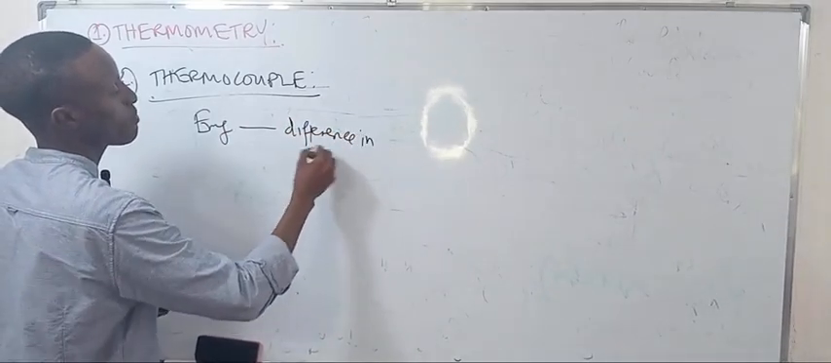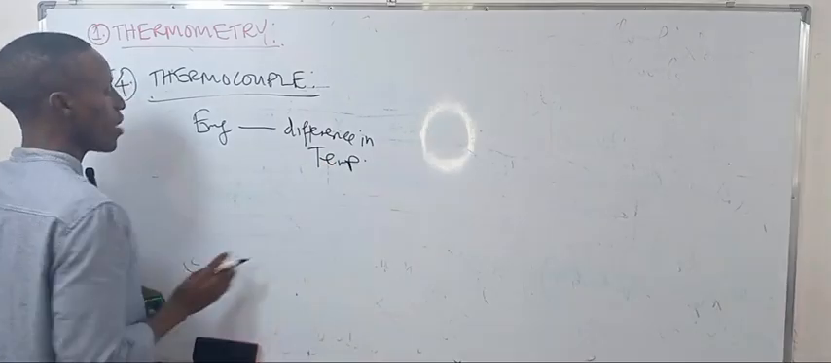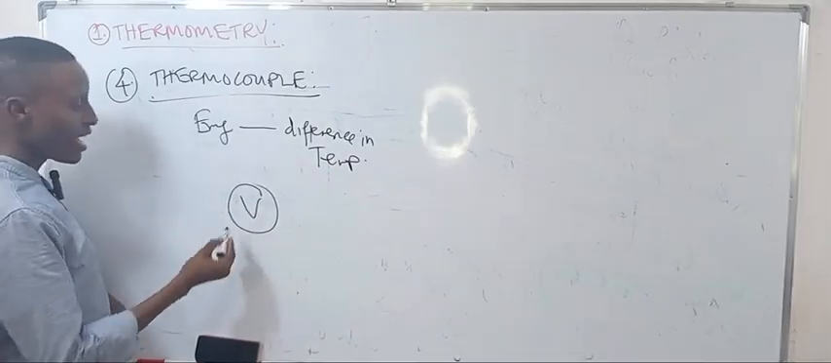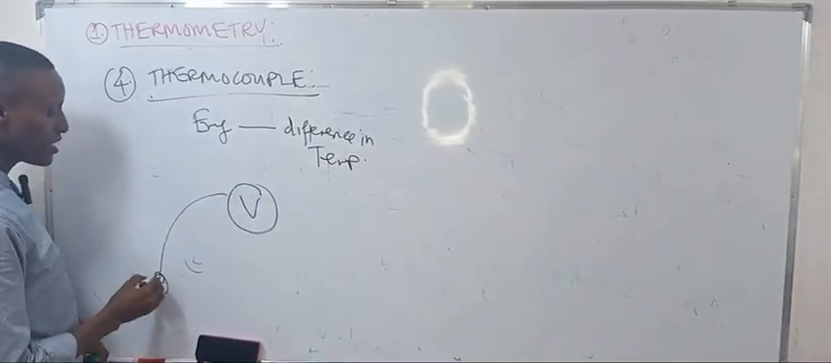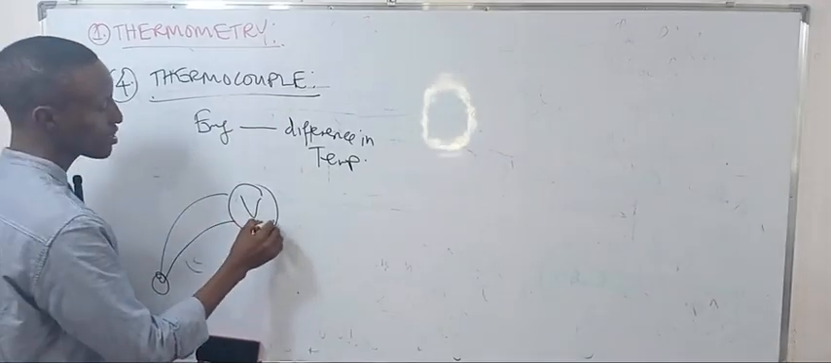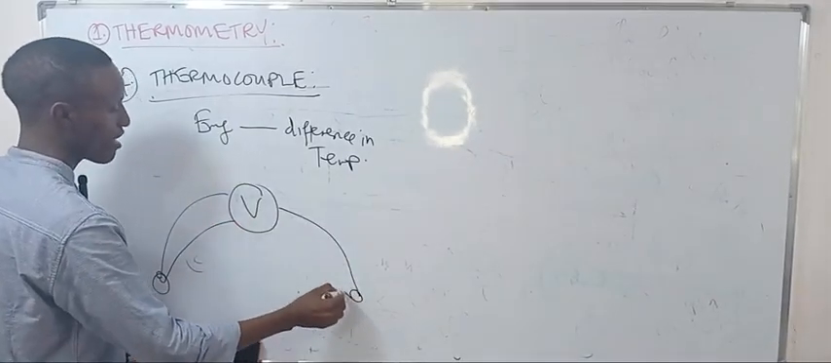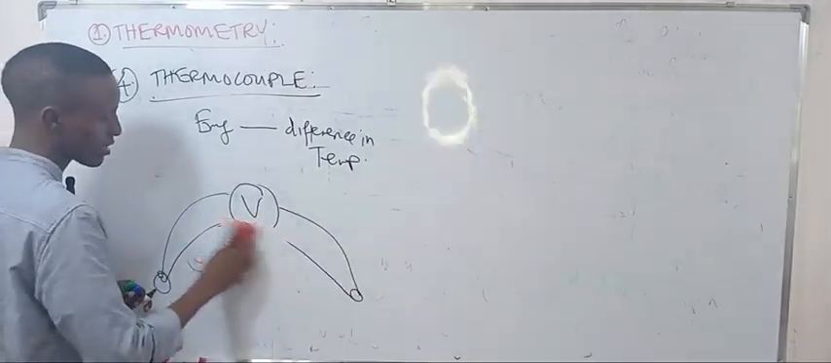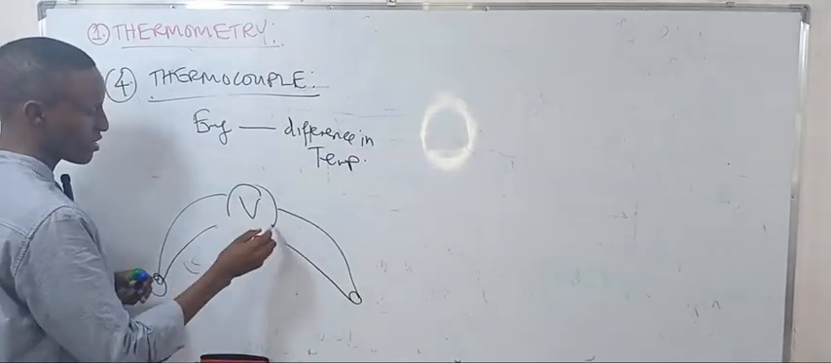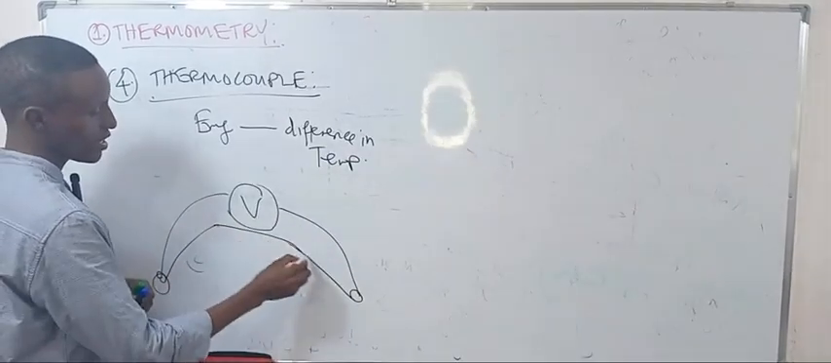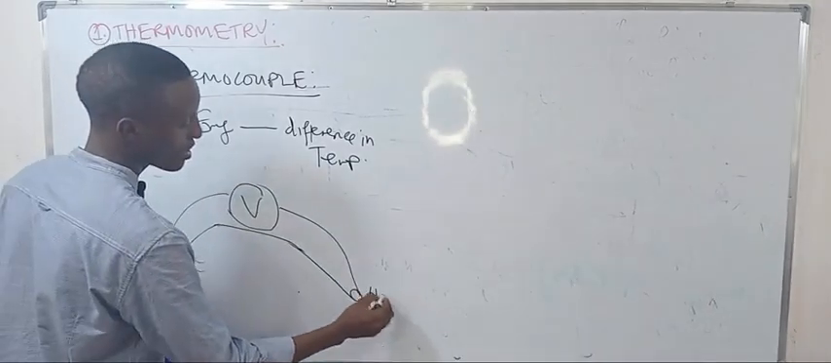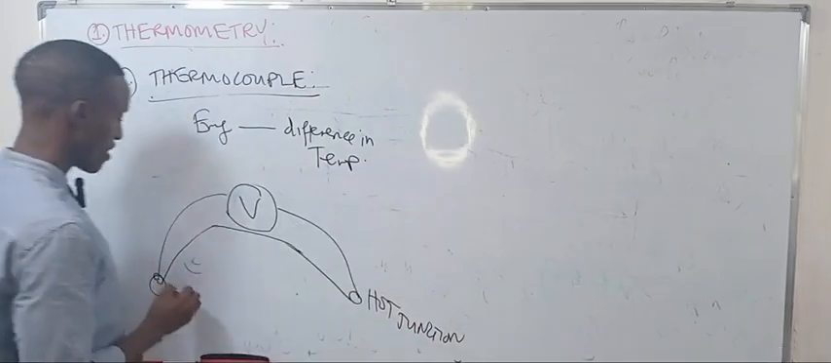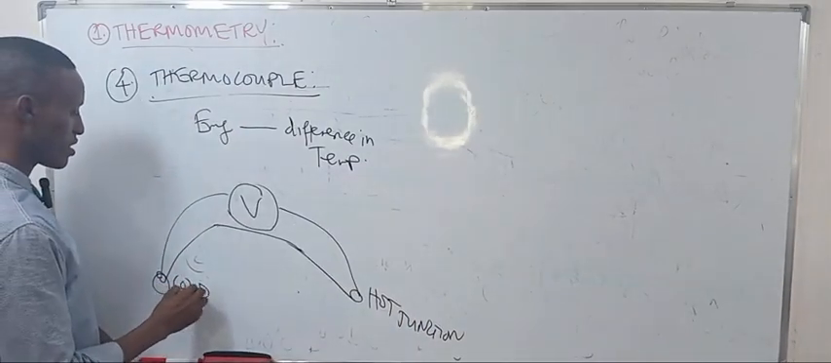in temperature. So actually the thermocouple has a certain voltmeter here, and it has a cold junction and a hot junction, which have been linked here. Look here, Chief. Yeah, so we have the hot junction and we have the cold junction.